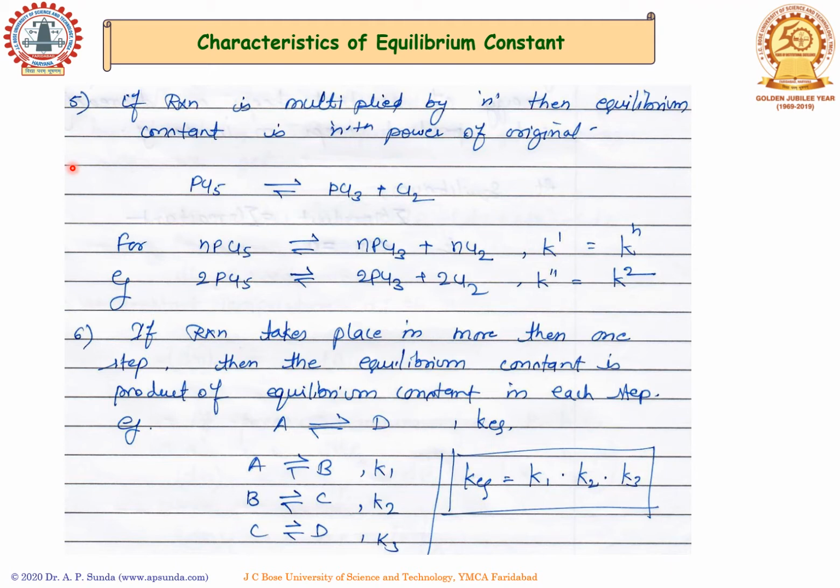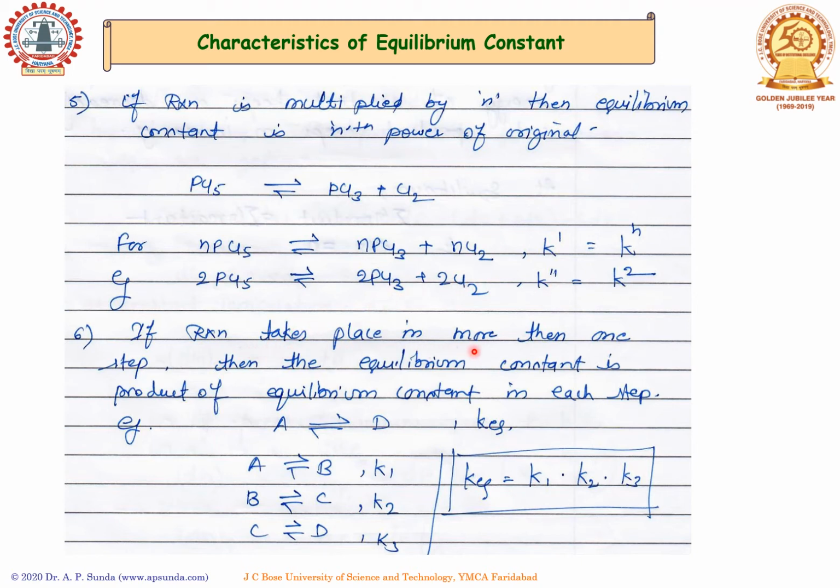As we are dividing by n, similarly we can also multiply the number of moles in the reaction by n, and we get the nth power of the original as the new equilibrium constant. For example, we have the PCl5 reaction converting into PCl3 plus Cl2. Now we are multiplying it by n number of moles, so n PCl5 gives n PCl3 and n Cl2. The new equilibrium constant K dash will be K to the power n. For example, we take n equals 2. We are multiplying by 2 moles, then 2 PCl5 is converting into 2 PCl3 plus 2 Cl2, and the new equilibrium constant is nothing but K square.